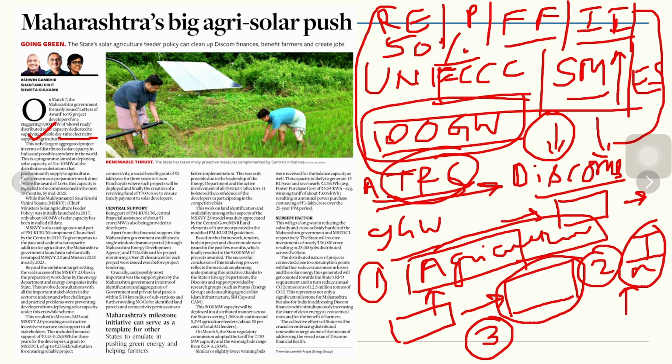Even the Maharashtra government is establishing a single window clearance portal and IT dashboard for faster project clearances and project monitoring. And one more thing: because of the subsidy factor, the quality of electricity supply has also been lower, because of AT&C and transmission losses as well. So this kind of thing will be crucial in embracing distributed renewable energy as a means of addressing DISCOMs' financial health, for the betterment of farmers, and for clean energy at economic rates. This is how the solar push helps us in meeting all those goals.